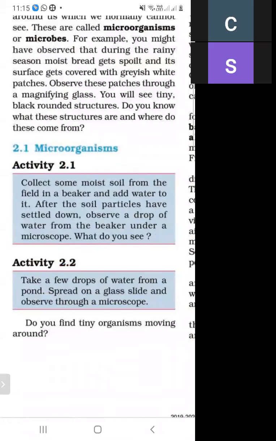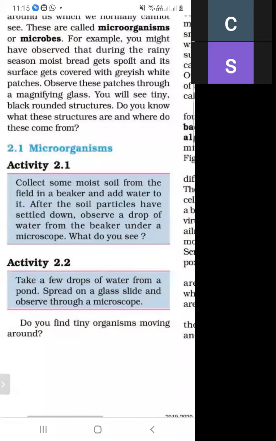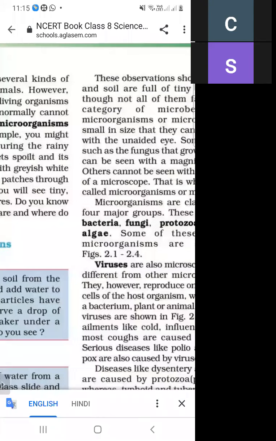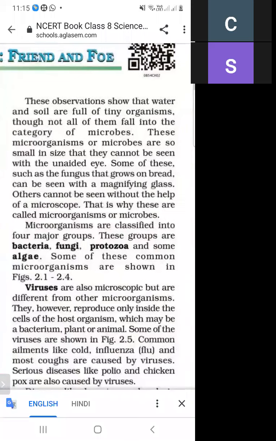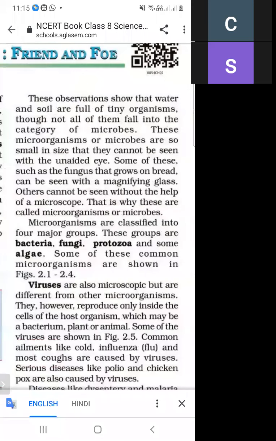The next activity is to put a few drops of water from a pond and spread them onto a glass slide. When we observe it through a microscope, what do we find? These observations show that water and soil contain tiny organisms. And what are these tiny organisms? These are called microorganisms.